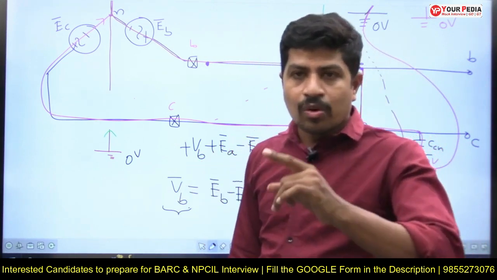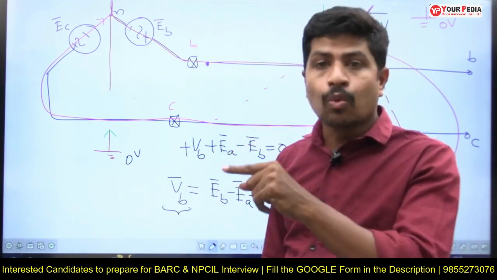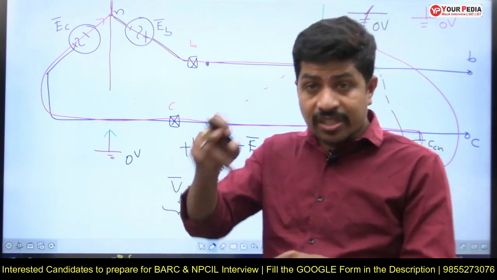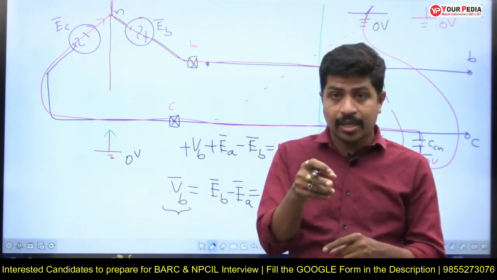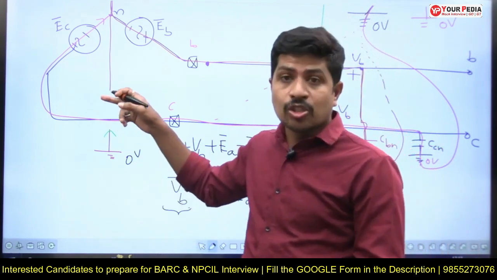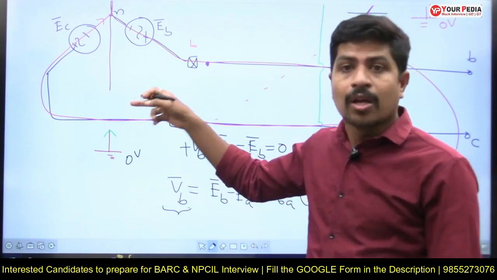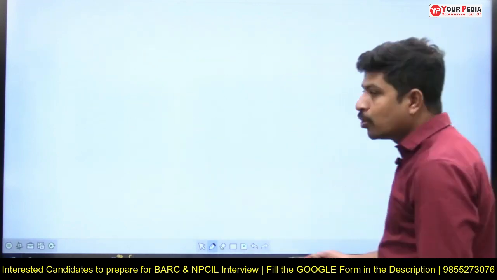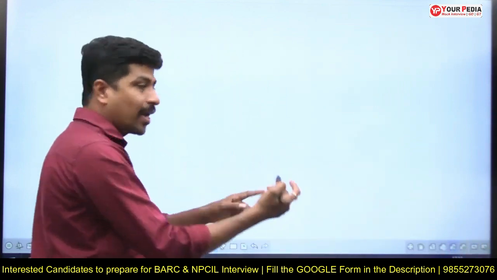Unnecessarily, phase voltage is rising up to line voltage because of this charging current or displacement current which is flowing, as you did not ground the neutral. Sir, what happens if I ground the neutral? Let me explain, then we'll go back.